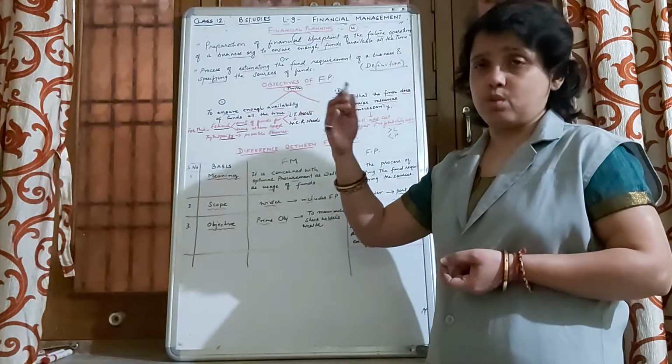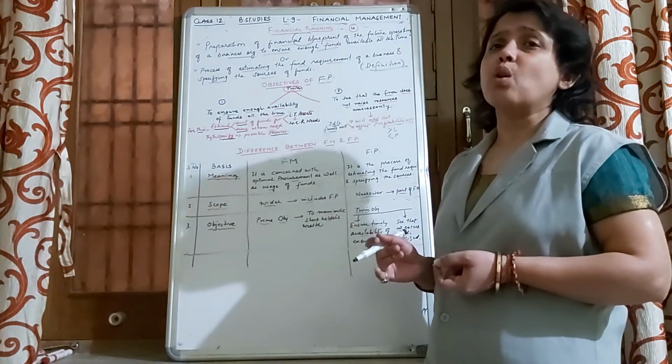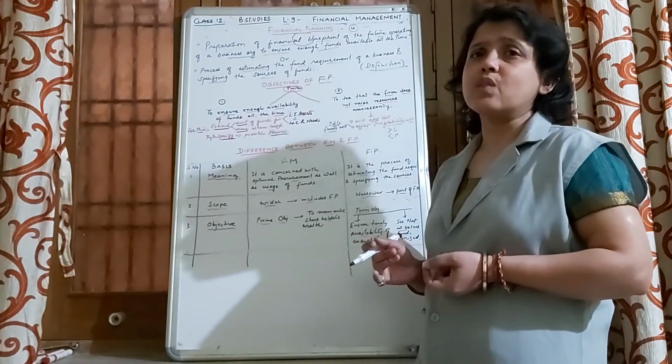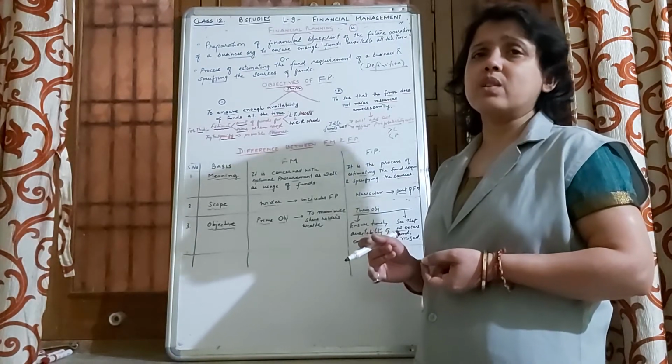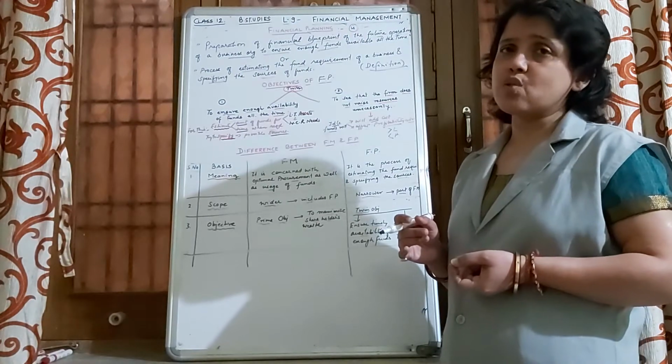That means to procure as well as utilize the funds optimally, and in this way the funds are put to best use, and the organization gets the maximum benefit from it.